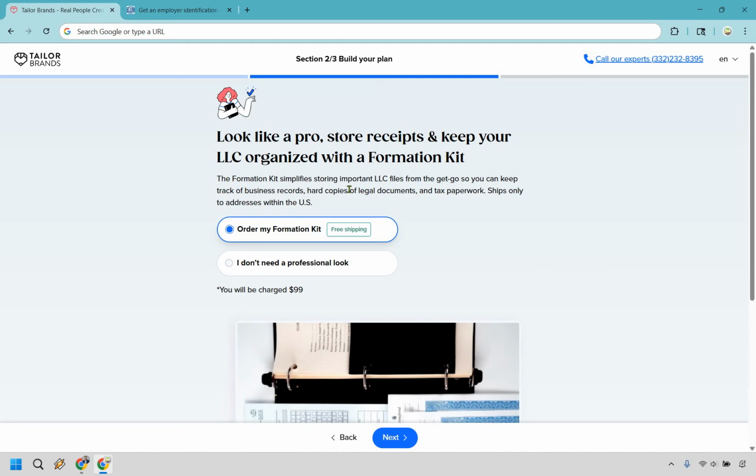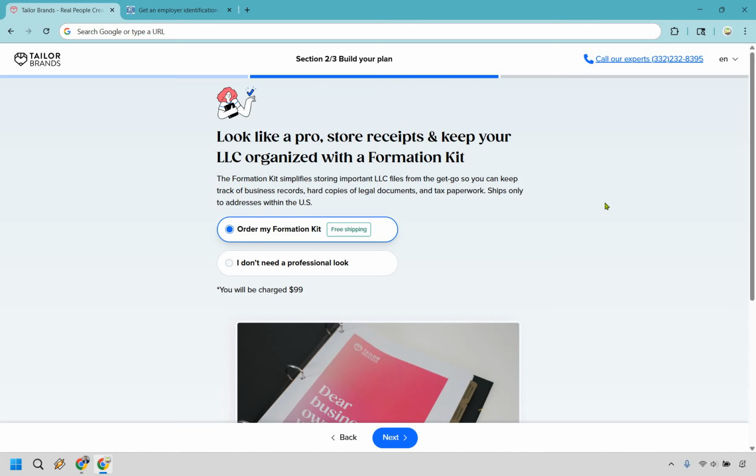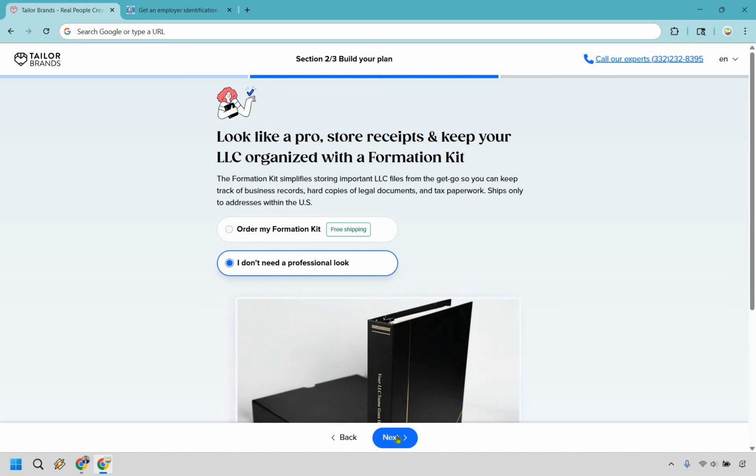We can keep track of records, hard copies of legal documents, and tax paperwork. Ships only to addresses within the US. So this is going to be California, so you should be pretty good there. This is going to be something, if you're the type of person who loses documents and files, and you want to keep everything nice and neat in one specific spot, this might be good for you. But once again, if you don't need a professional look, there's an option for that as well.